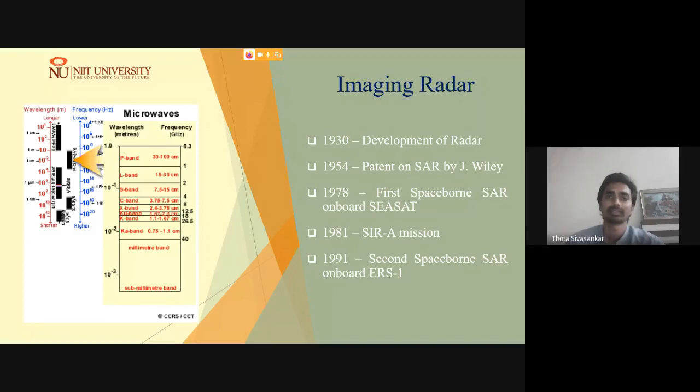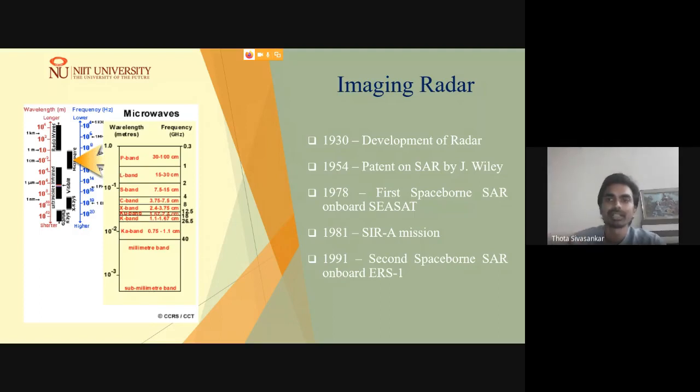Okay, so, as we all know, we need a higher resolution to get better information from the images. So we are moving towards radar images. The first development work began on radar in the 1930s. This was further patented by Carl Wiley on synthetic aperture radar in 1954.